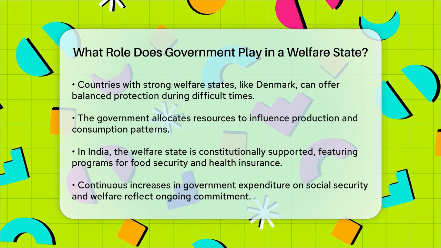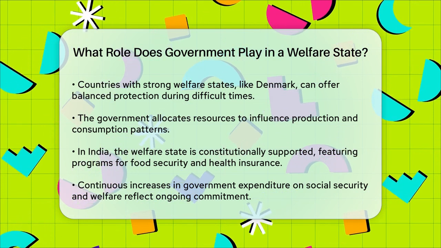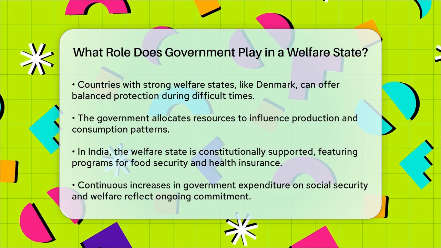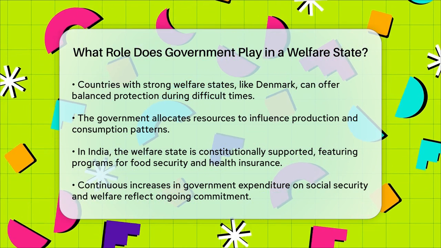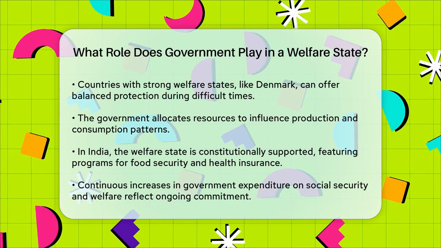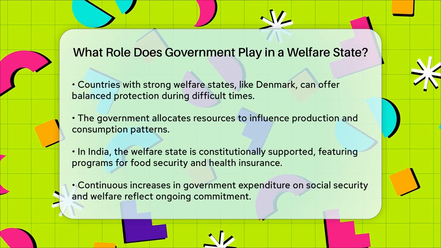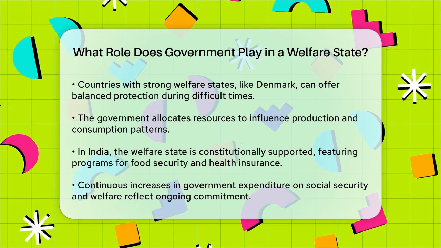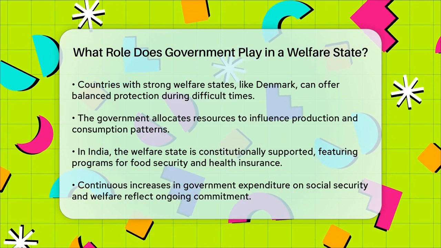In summary, the government in a welfare state is responsible for ensuring the economic and social well-being of its citizens through various programs, regulations, and investments. This includes providing a safety net, addressing market failures, supporting economic growth, and allocating resources to tackle social and environmental challenges.